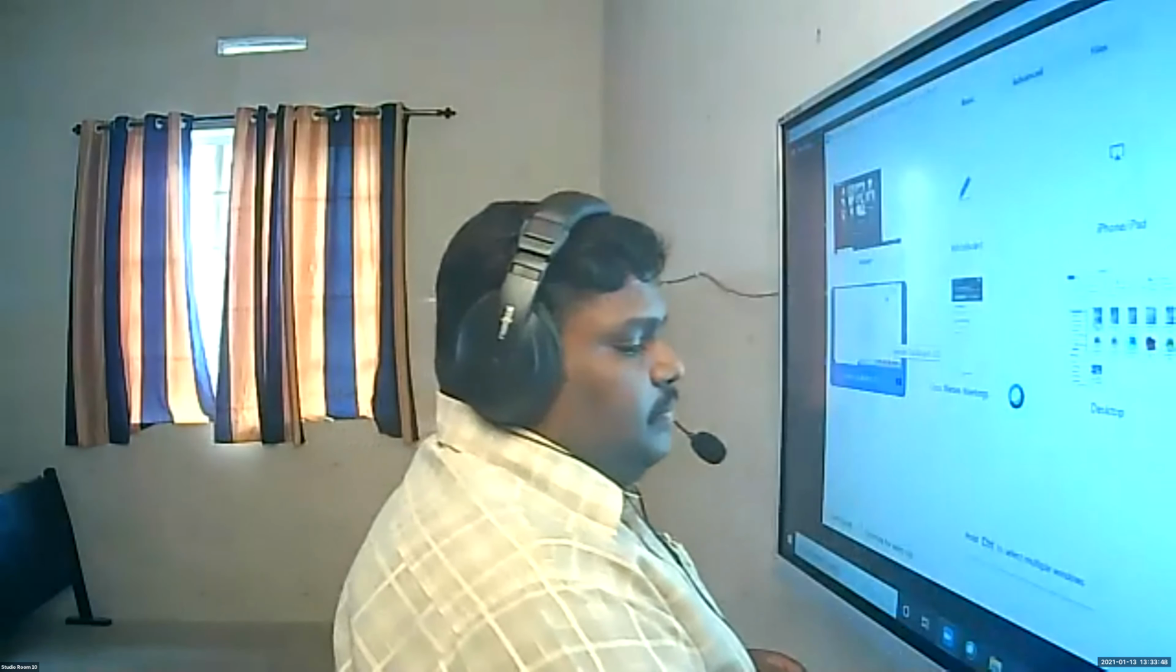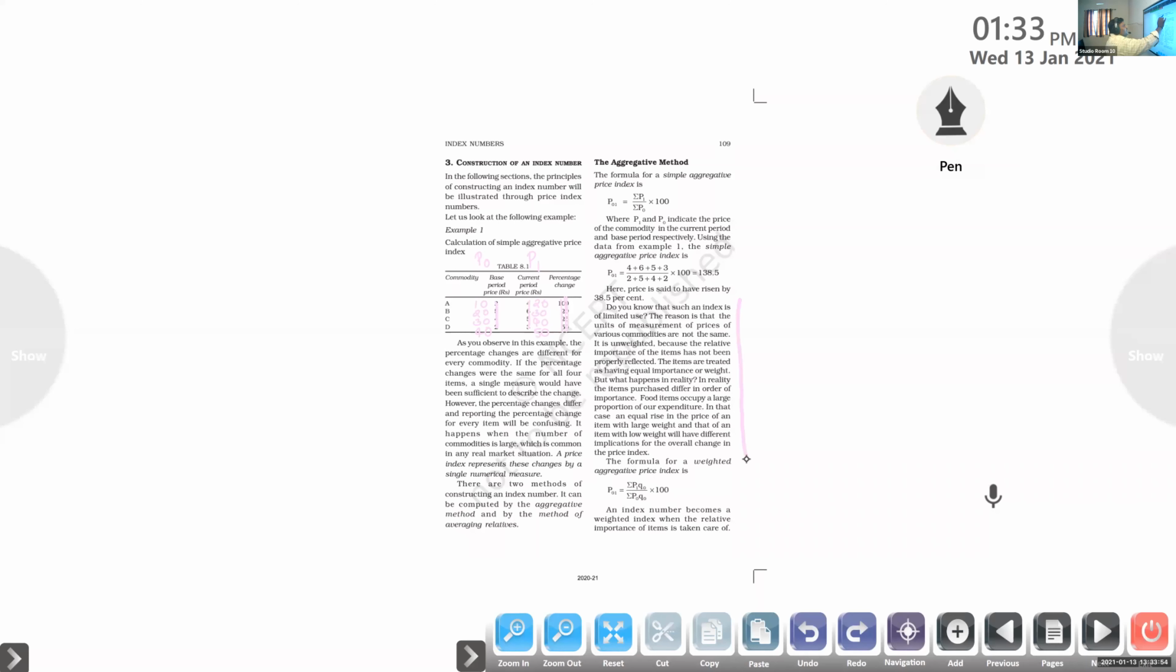So here is the problem, just write down the trouble with the aggregative method, the drawback. Do you know that such an index is of limited use? This is a limitation of the aggregative method. Write the question there: what are the limitations of using the aggregative method to find the price index? The reason is that the units of measurement of prices of various commodities are not the same, right? Underline that.